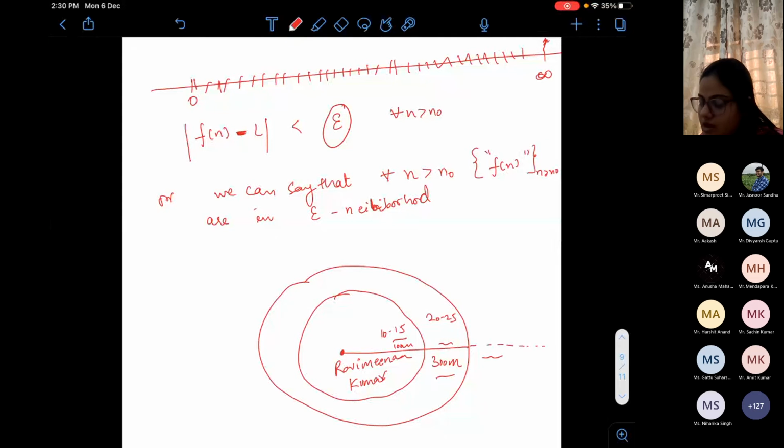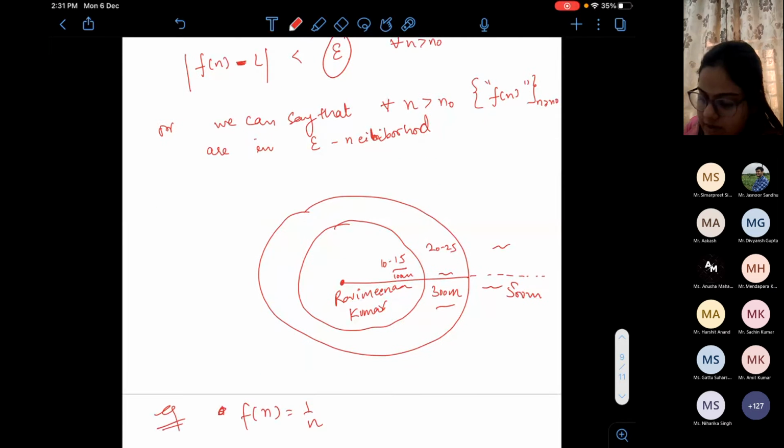Yes, ma'am. Okay, but the problem with the Ravi case is that all houses are not of the same size. So he can't give me a relation or a formula. Like for any meter the result will hold, if I substitute here 500 meters, then I can get the number of houses. Okay, but in our case, since we have a formula, we can do this. Or supposedly I'll take a different example because I think it's not much clear to you.